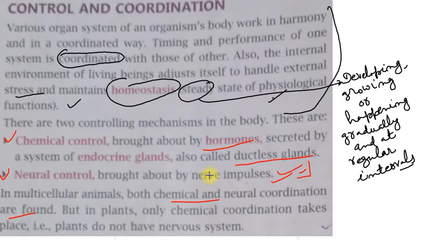But in plants only chemical coordination takes place, because plants do not have a nervous system. This is the basic difference. Plants do not have a nervous system, so keep it in mind. Let us study in detail on the next page.